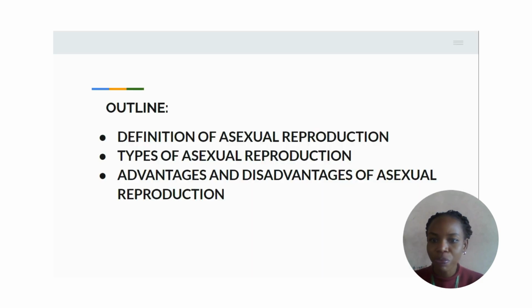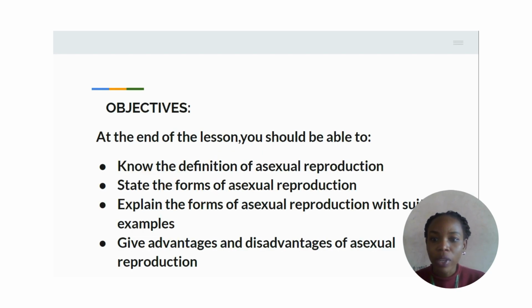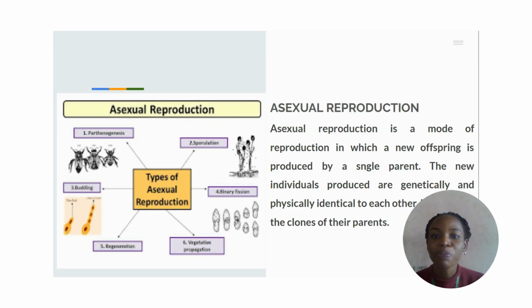Asexual reproduction. Now, in this asexual reproduction, we look into the definition of asexual reproduction, take a look at types of asexual reproduction, and of course, the advantages and the disadvantages of asexual reproduction. At the end of the lesson, I expect every one of you to be able to define asexual reproduction, state the forms of asexual reproduction, explain the various forms of asexual reproduction with suitable examples of different organisms, then give advantages and disadvantages of asexual reproduction.